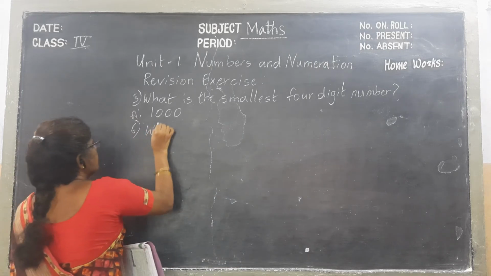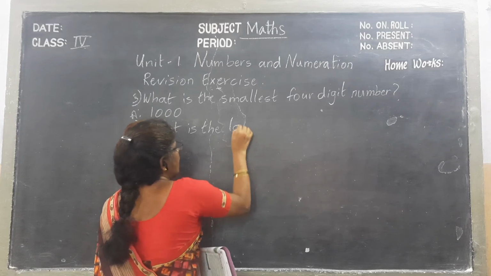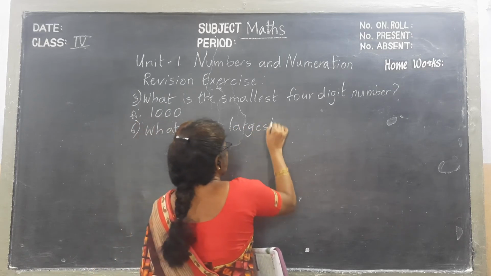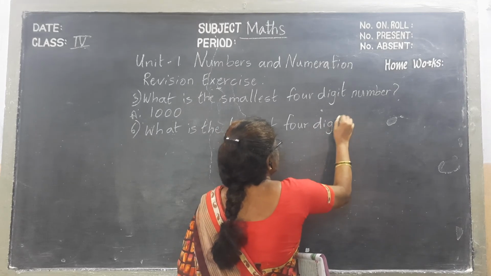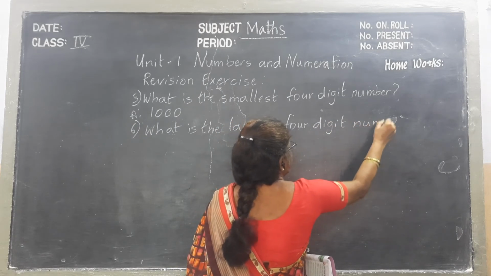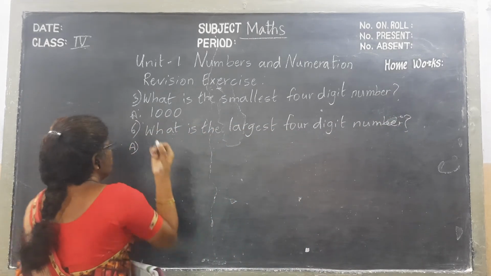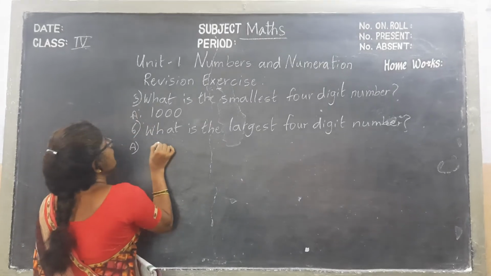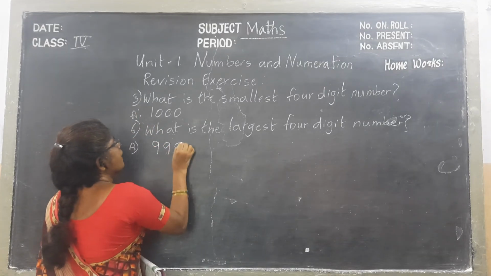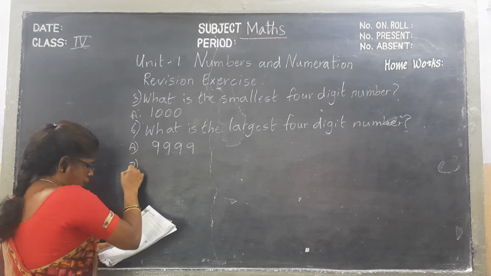What is the largest 4-digit number? We know that the largest number ends with 9. Okay? 9,999.